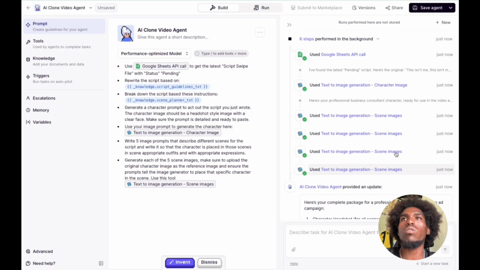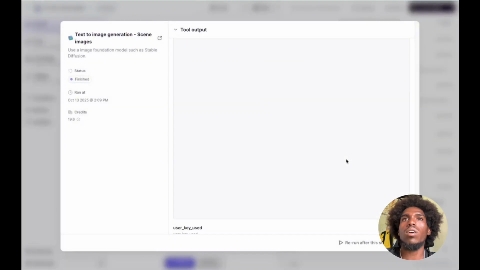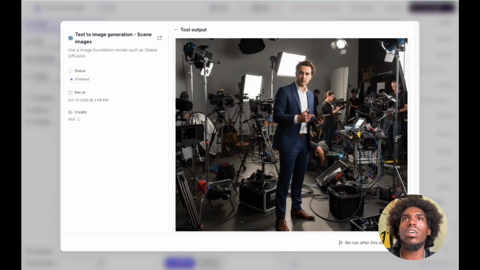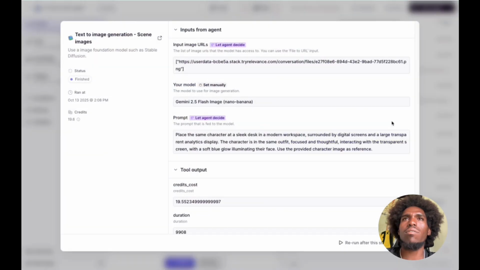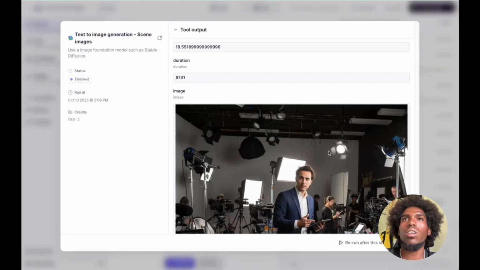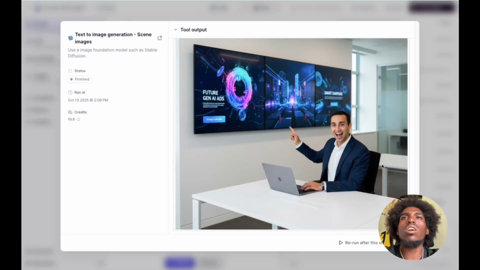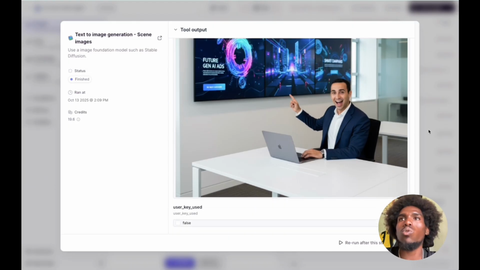That was only 4 though. Let's see. Okay, these scenes are really... That's better, but that's a different character though. Different character. You can see the hair. He has short hair. That's the same character. That's the same character. That's a different character. That's the same character. So okay, it's not always. And again, this is just a very preliminary version of this that I'm building here, but so far it's working.